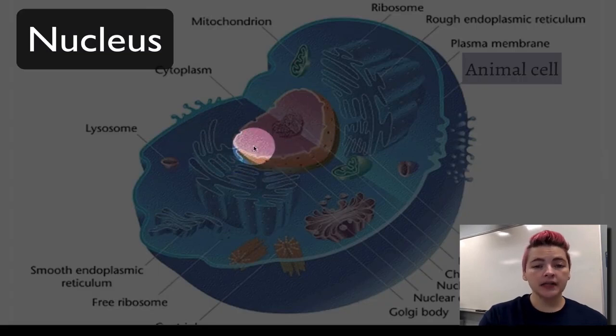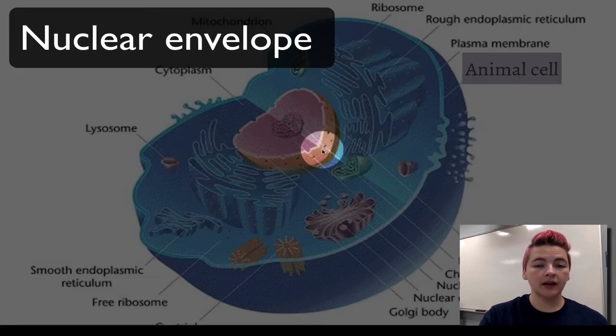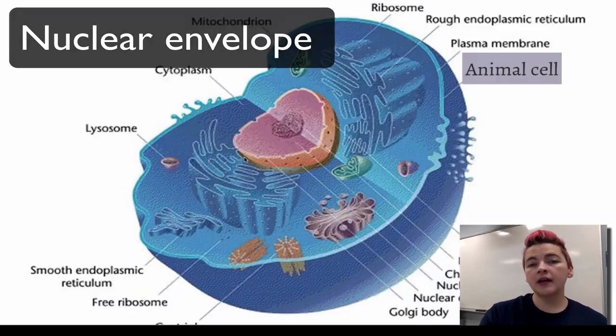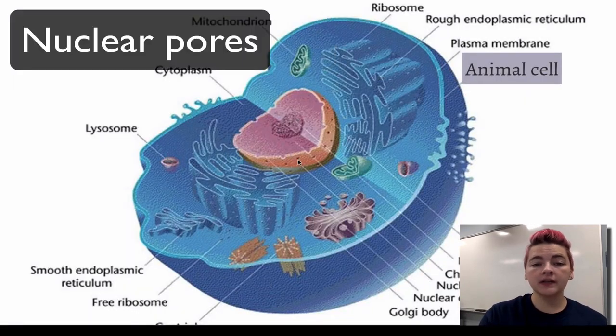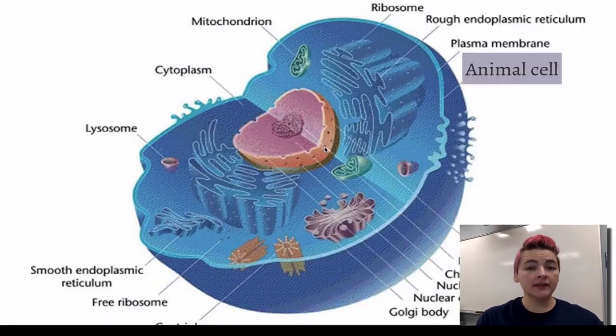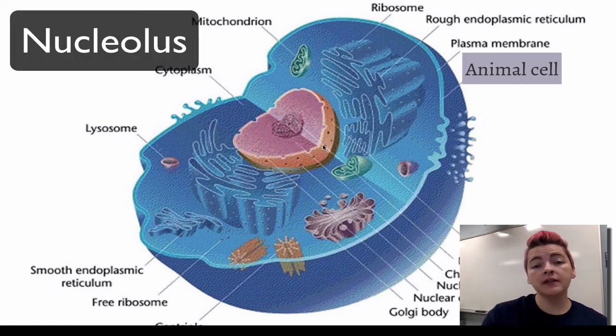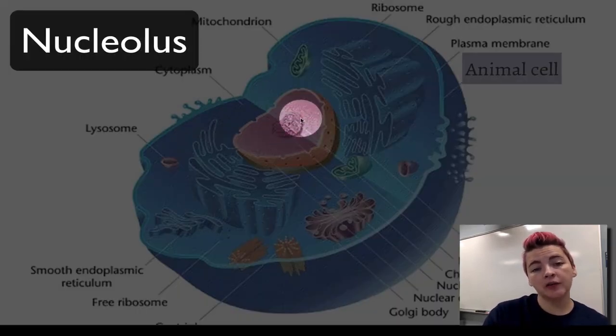The nucleus is here. The nucleus has a nuclear envelope, which is the outer layer of the nucleus. And in that envelope, there are pores, these little holes on the outside to allow things inside the nucleus to leave. We need to have a couple of things leave the nucleus. One is ribosomes, because they are made within the nucleolus. The nucleolus is this small dark region here.